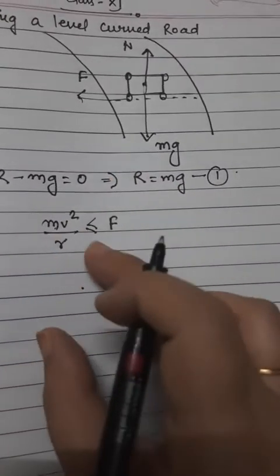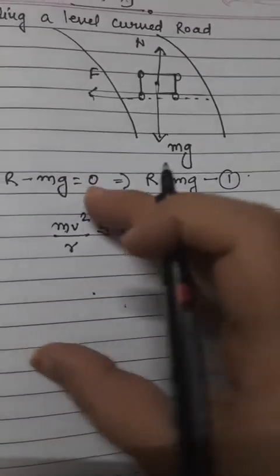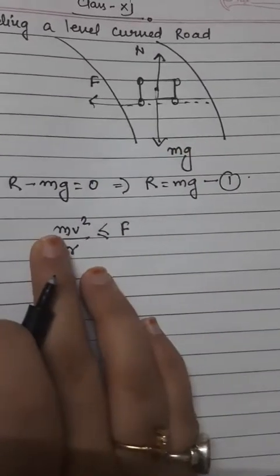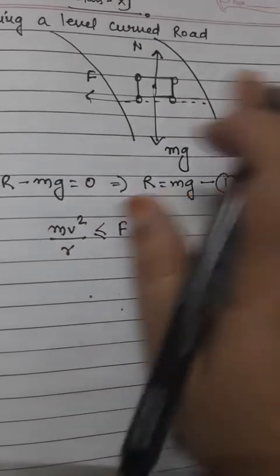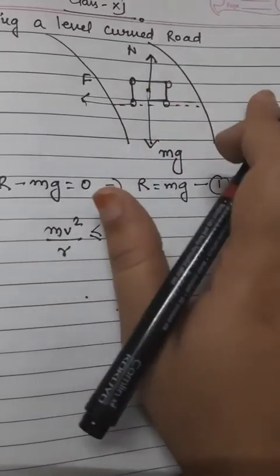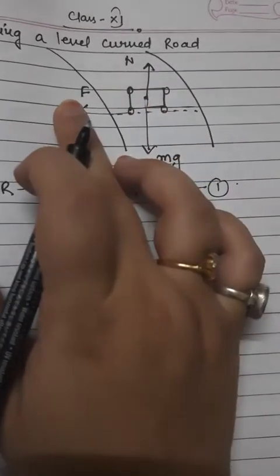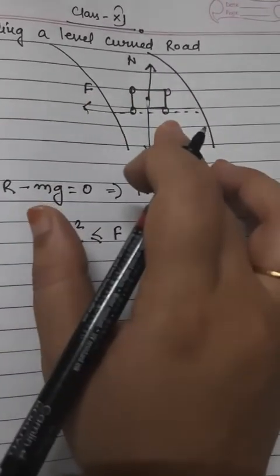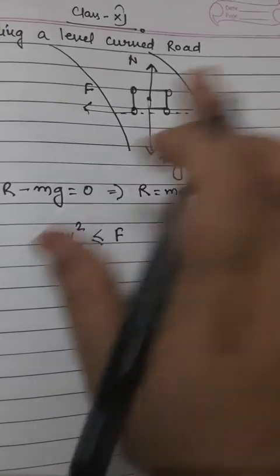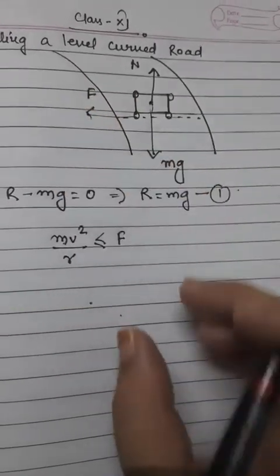Or we can say that the centrifugal force which the driver is feeling is pushing the driver outward from the seat or from the direction of the car. So who will save this car driver from going outward from the car? This force of friction will save. And how much should it be?